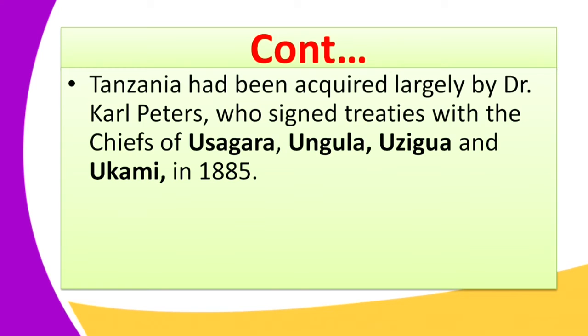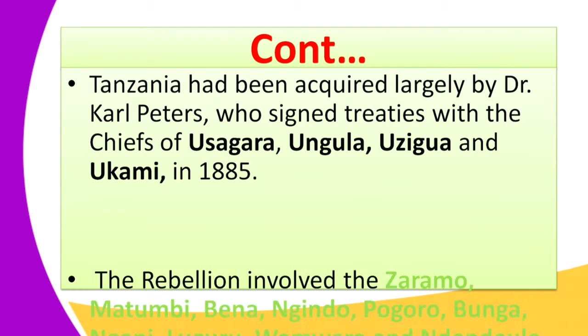Usangara was a community in Tanganyika. Uguru was another community who signed a treaty with Karl Peter. Uzigua, another community, and Ukami, in 1885. So by this time, 1885, Karl Peter, being an agent of the German imperial companies in East Africa, that is Tanganyika, had largely acquired this region by signing treaties with the chiefs.